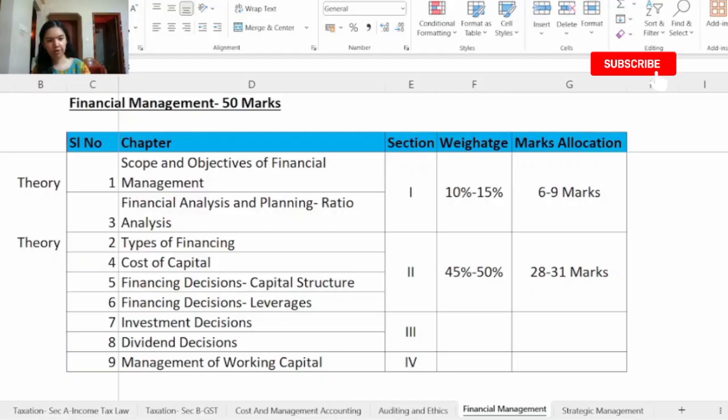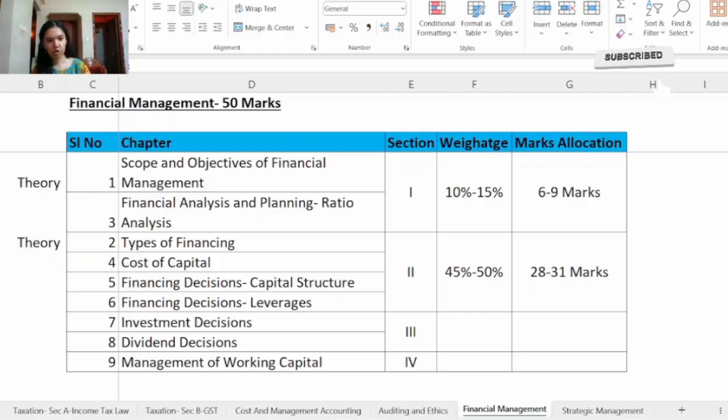Based on maturity of repayment, we have long term, medium term, and short term, and based on basic sources, we have external source and internal source. In external source we have share capital, which is further divided into two categories, equity shares and preference shares. Then we have debt or borrowed capital, which is further divided into debentures, loan from financial institutions and others. And under internal source we have retained earnings.